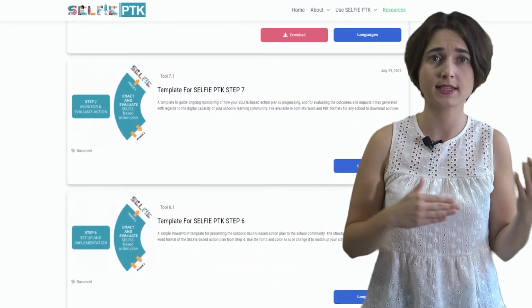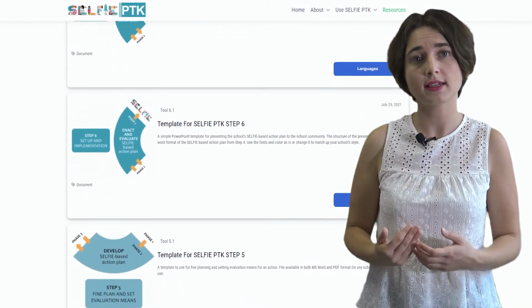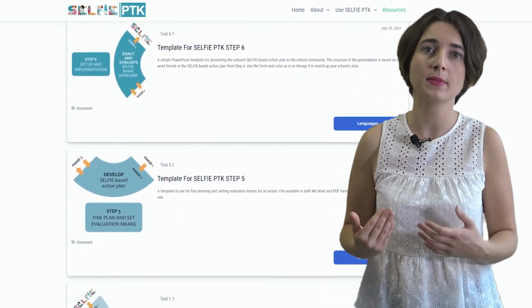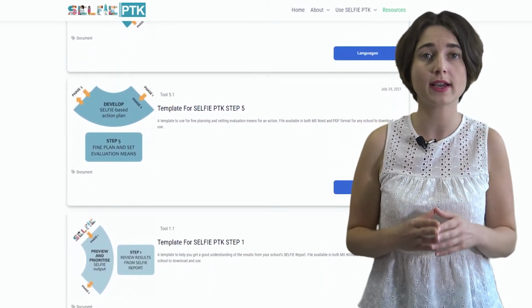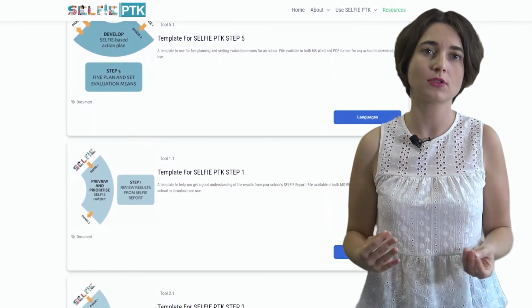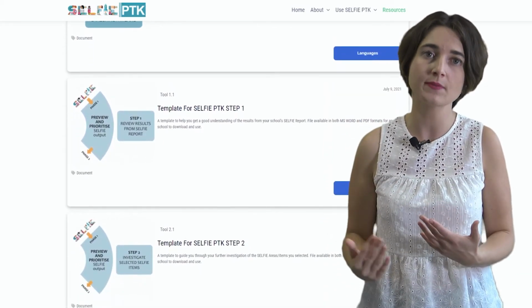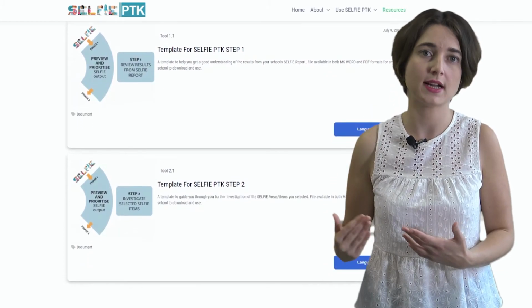Unlike the phases and key steps, the default guidelines and background materials can be adapted and expanded to provide truly effective support for devising and enacting the school's selfie-based action plan. This flexibility of the toolkit is a key factor for supporting any school on its pathway for digital transformation and is totally in line with the spirit of Selfie, that is a flexible and customizable tool itself.